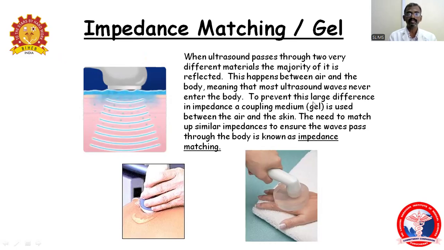To prevent this large difference in impedance of the coupling media, we use a coupling medium, a gel, between the air and the skin. You need to match the similar impedance to ensure the wave passes through the body, which is known as impedance matching. Previously they used only glass to transmit the ultrasound waves. That is called impedance matching. But now they use a gel.